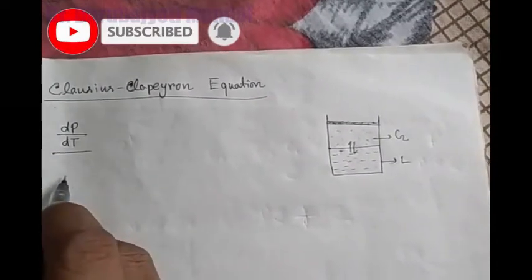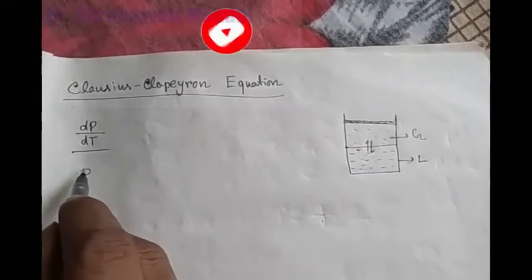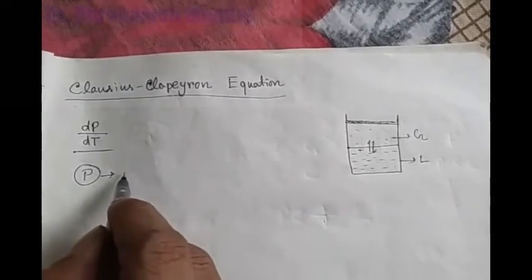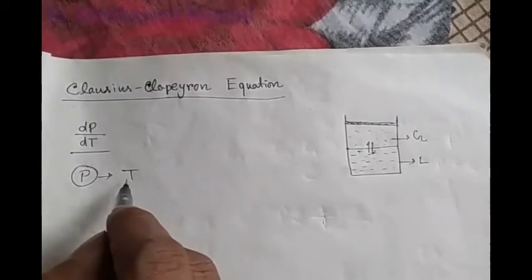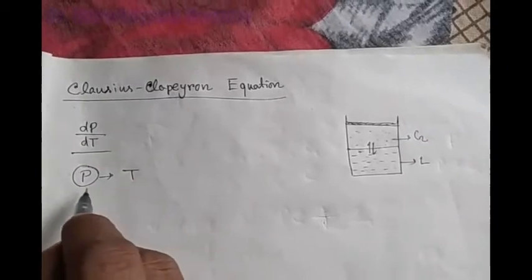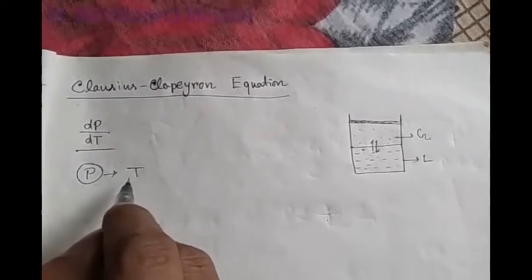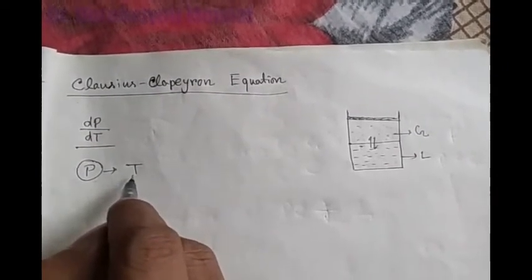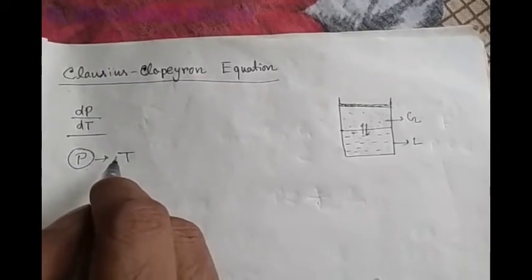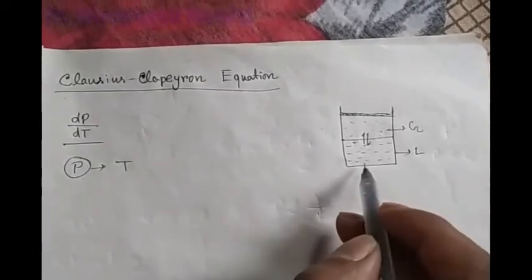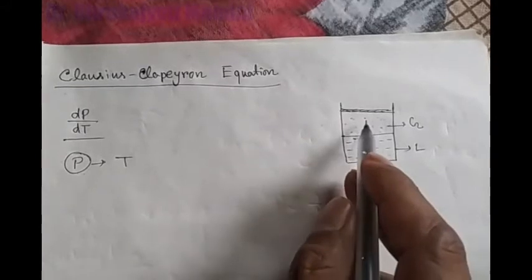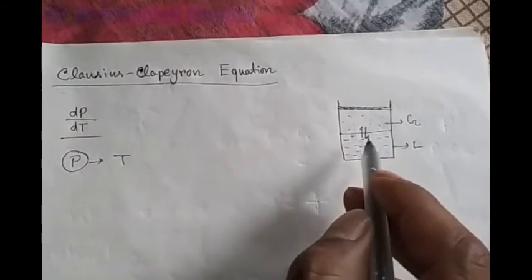You know that at constant pressure a liquid has a boiling temperature. If you change the pressure, the boiling temperature of the liquid also changes. So here the liquid and the vapor are in equilibrium.